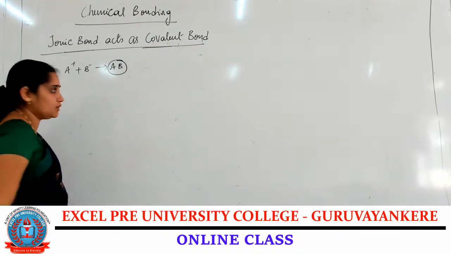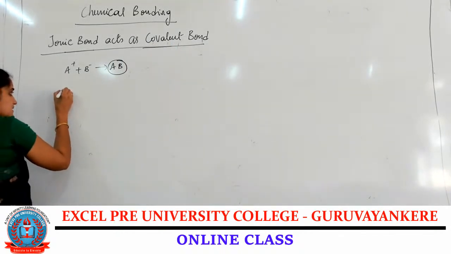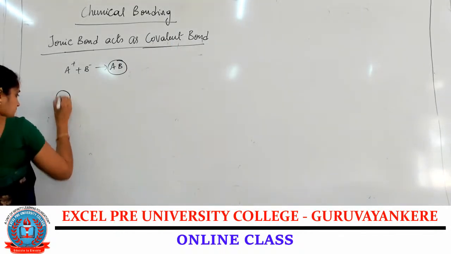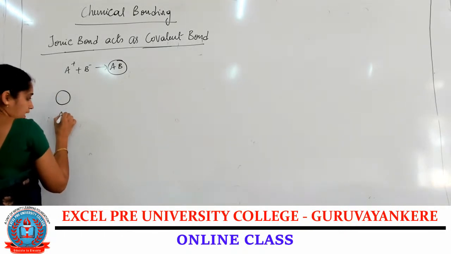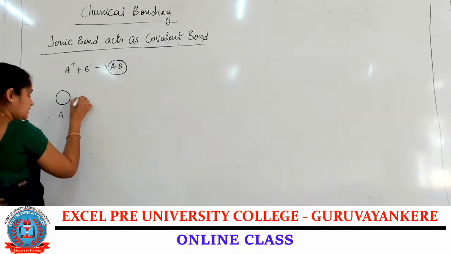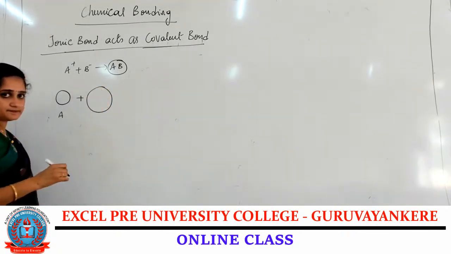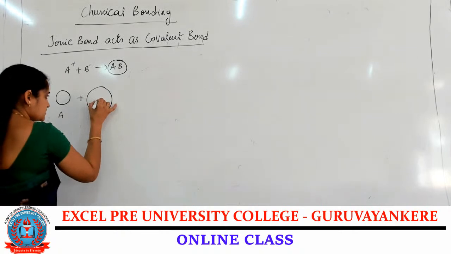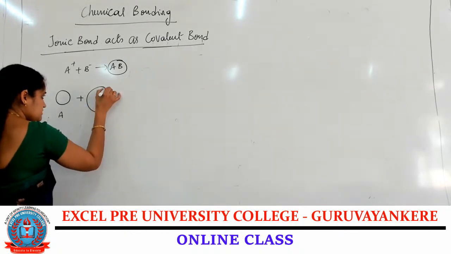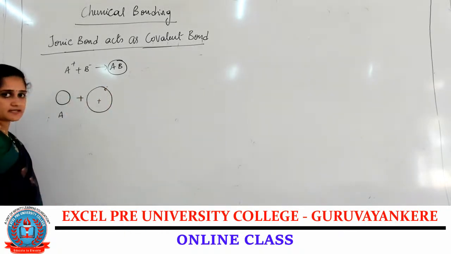It is due to the size of an atom. See, consider this is an A atom with a smaller atomic size, and a B atom with the bigger atomic size. Positive charge at the center, electrons are revolving around the nucleus.